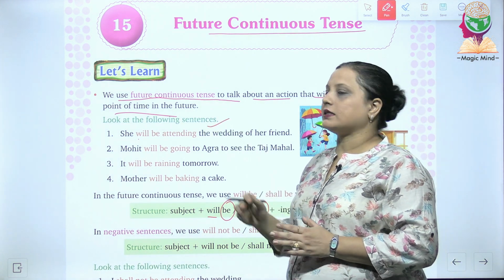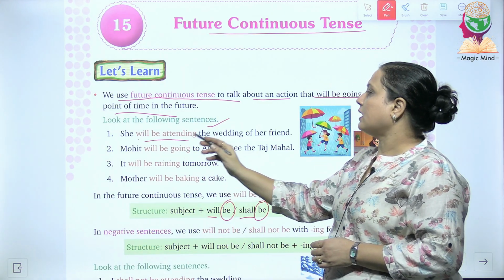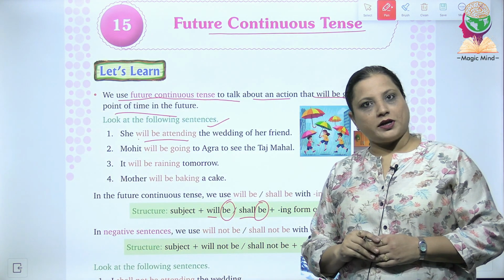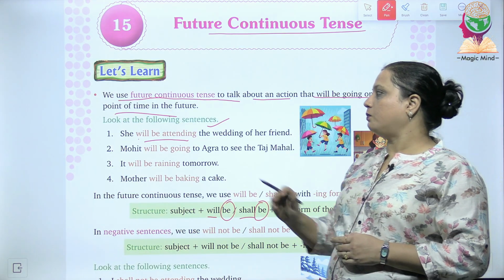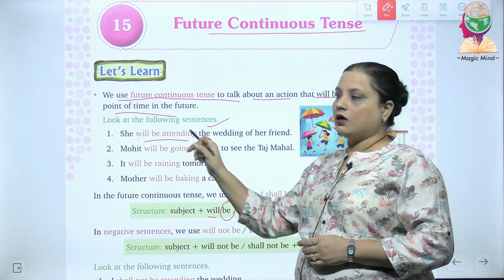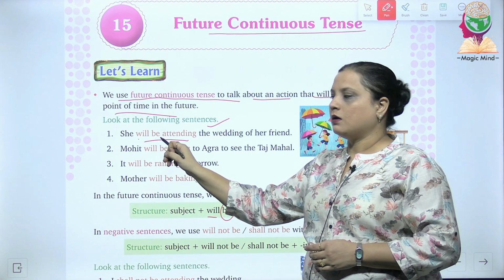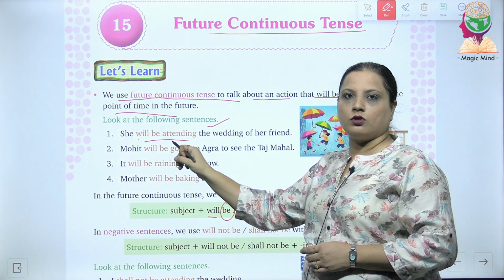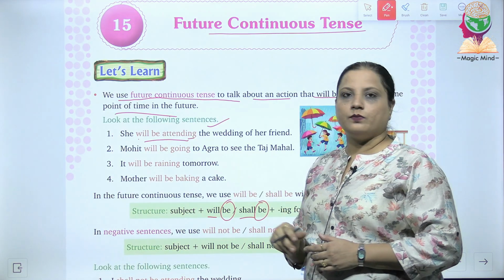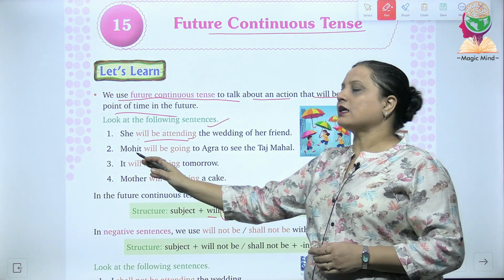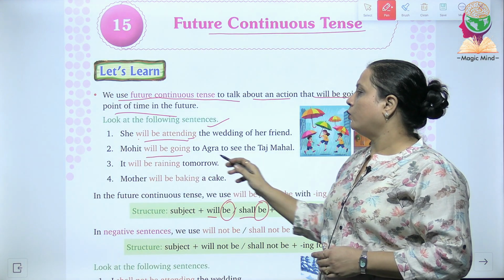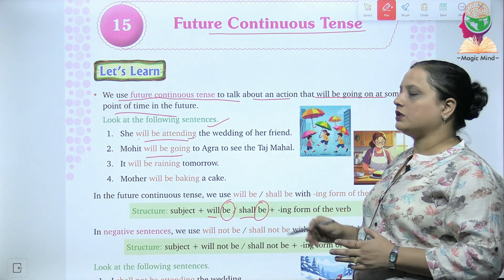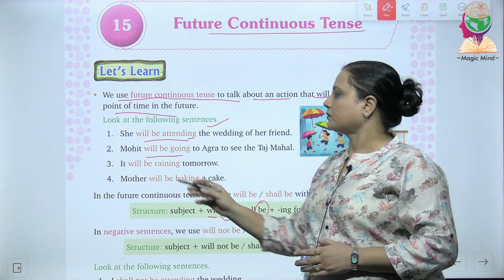Look at these following sentences. She will be attending the wedding of her friend. They have written here will be attending: will along with be plus first form or the base form of the verb along with ing. Then the second one is Mohit will be going to Agra to see the Taj Mahal.